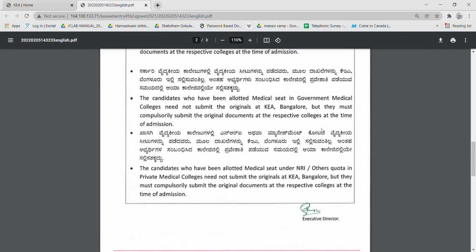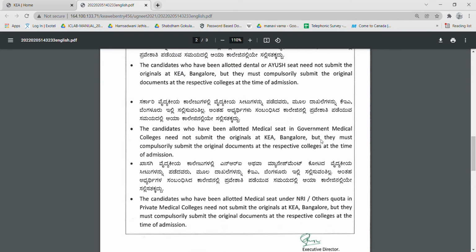So who and all should submit at KEA is, you get a government seat in a private college or a private seat in a private college. If you are getting in private college, then you have to submit it in KEA. If you are getting MBBS seat in government medical colleges, you have to submit it in the respective college. If you are getting dental or Ayush seat in any college, then you have to submit it in the college only, not at KEA.